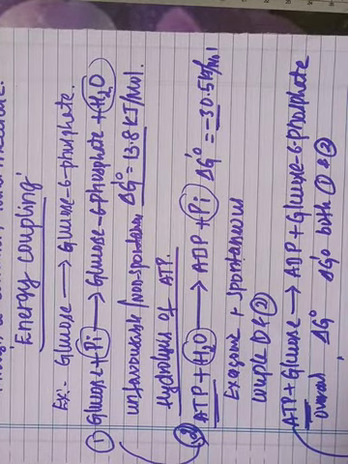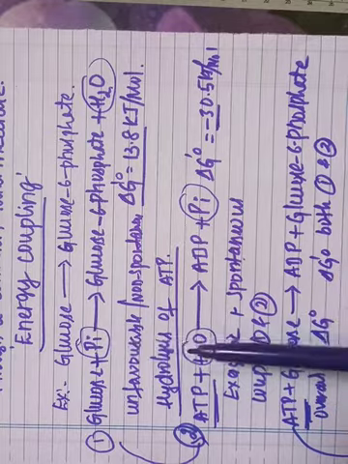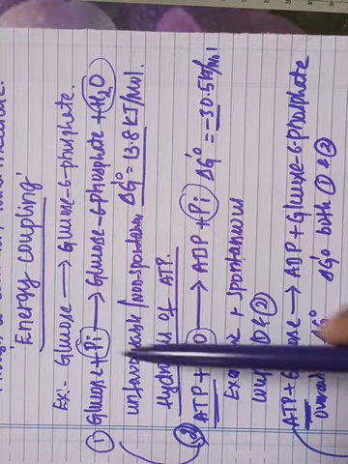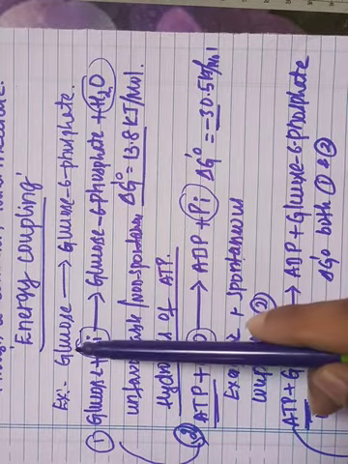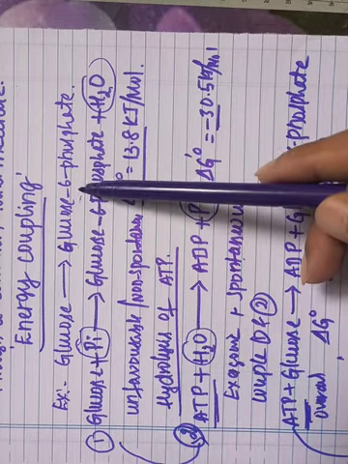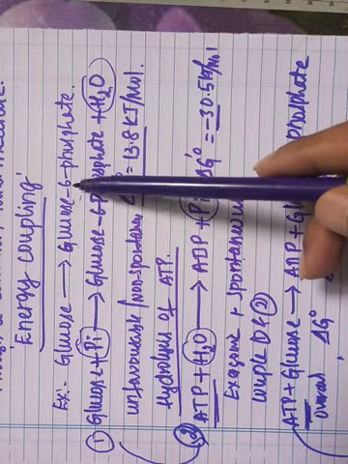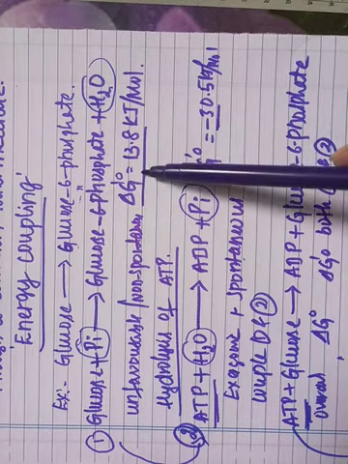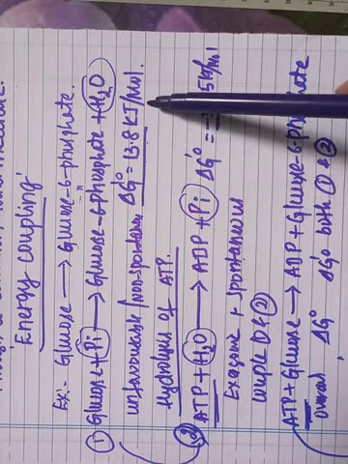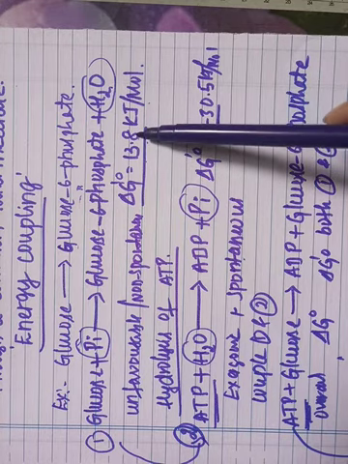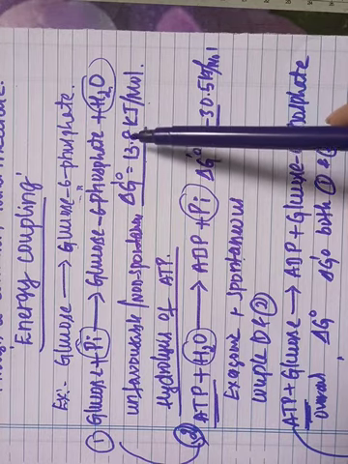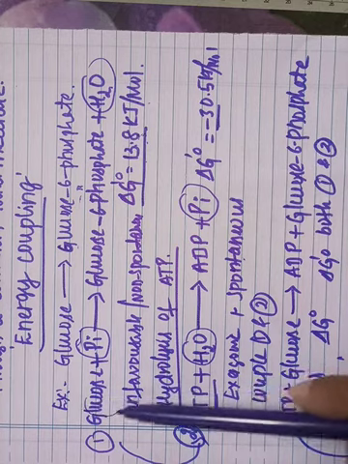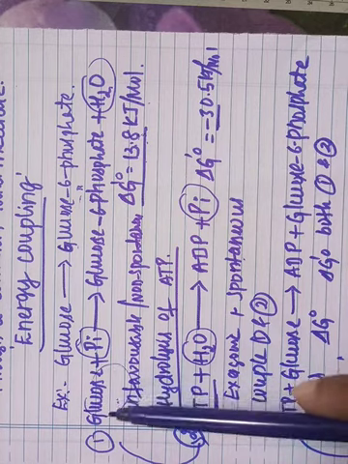For example, the phosphorylation of glucose and the hydrolysis of ATP. The phosphorylation of glucose is thermodynamically unfavorable and non-spontaneous, with a free energy change of 13.8 kilojoules per mole, so it is an endergonic reaction.